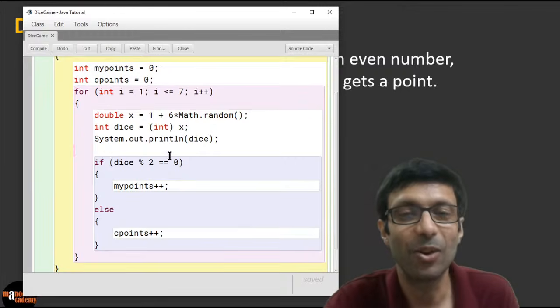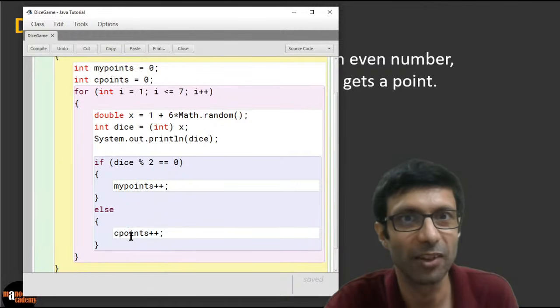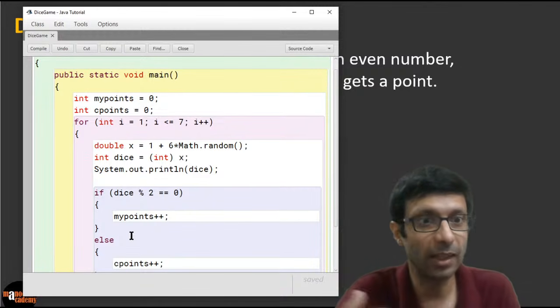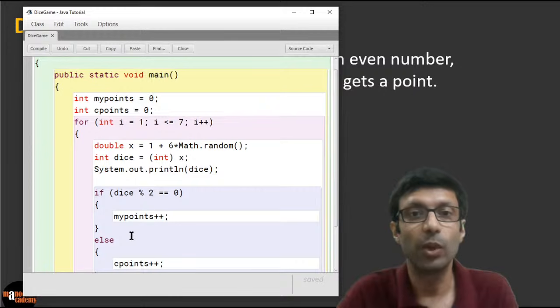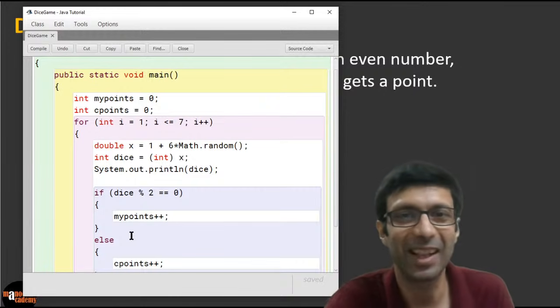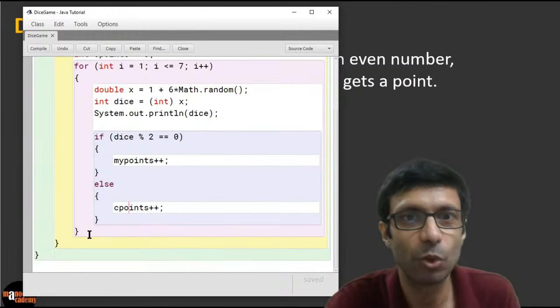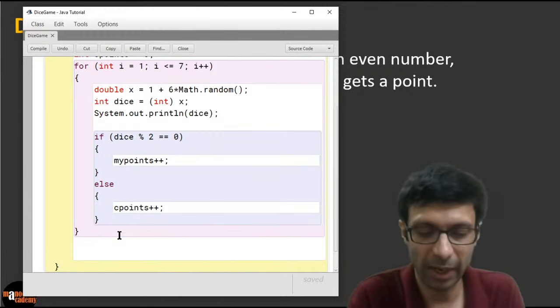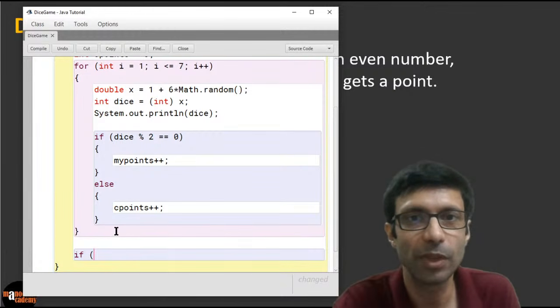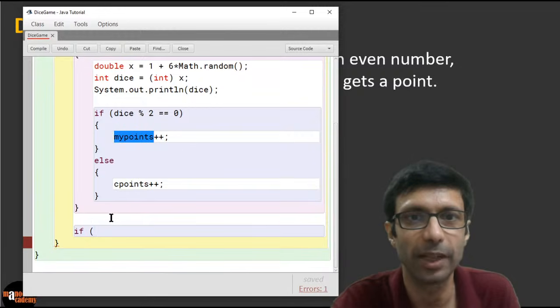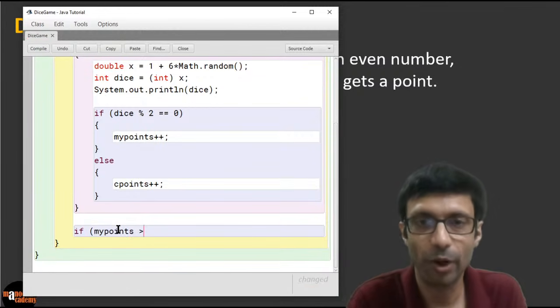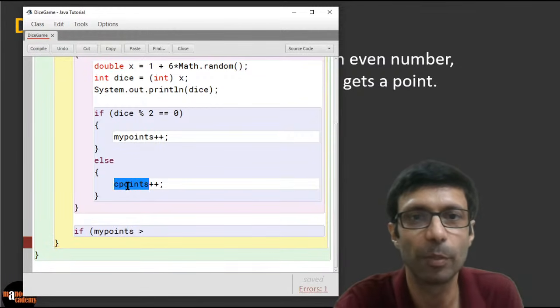Now let's take a look. So our points will increase, otherwise the computer points will increase. Once we are outside the loop, so we have played it, we need to check whose points is greater, and that person wins. So we need to do this after the loop. So we are going to say if, so what do we say here, guys? If my points is greater than the computer points,